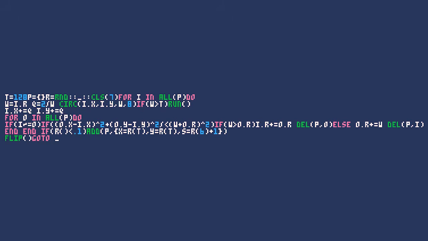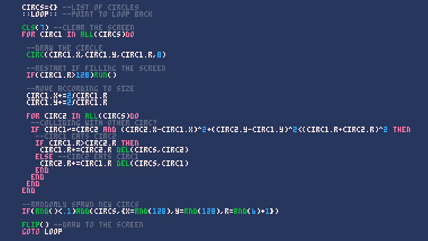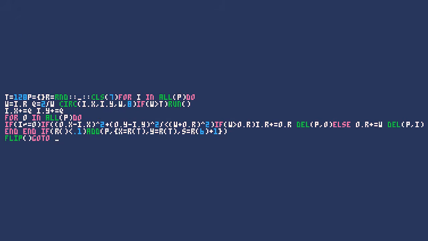Now, I hope you have a clearer picture of how this jumble of letters and symbols is really just some very sensible and standard code, compressed to a minuscule size. We create a shortcut for the number 128, make a table to store the circles, make a shortcut for the random function, create a loop point at the start of each loop, first clear the screen, then iterate over each circle. For each circle, we create a shortcut for its radius, then a shortcut for its speed. Then draw the circle to the screen, and check if the circle's radius is larger than 128, and restart if so.